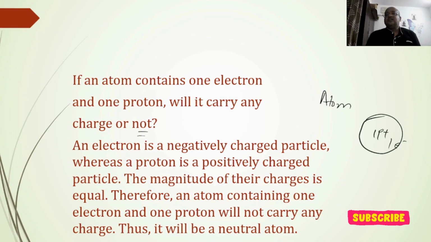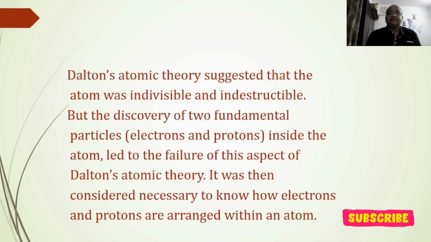An electron is a negatively charged particle, we all agree to that, whereas a proton is positively charged. The magnitudes of their charges are equal, but the signs are opposite. Therefore an atom containing one electron and one proton will not carry any charge. It will be a neutral atom.